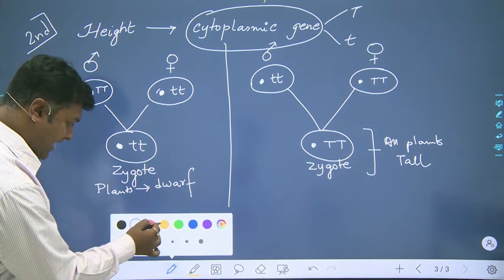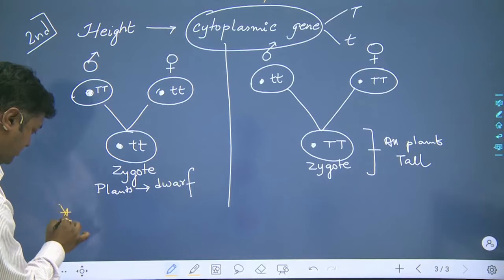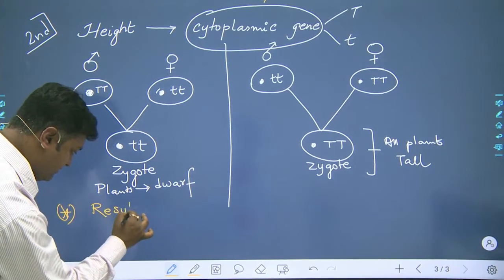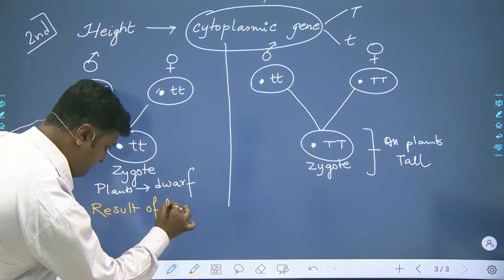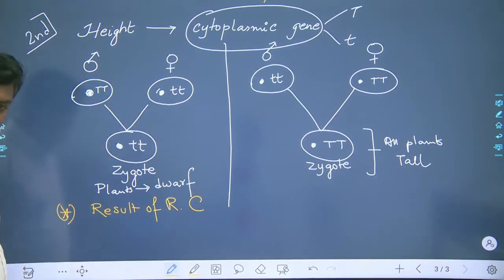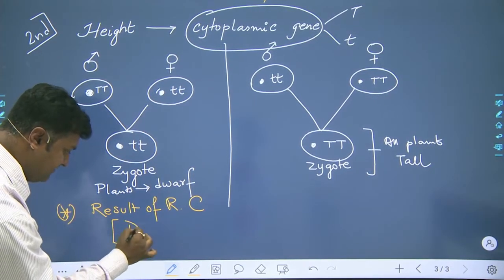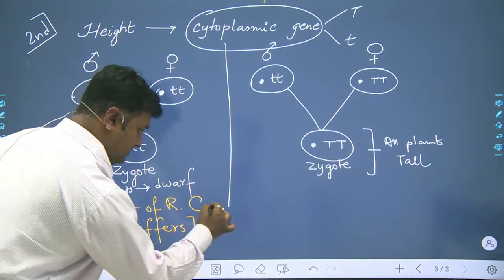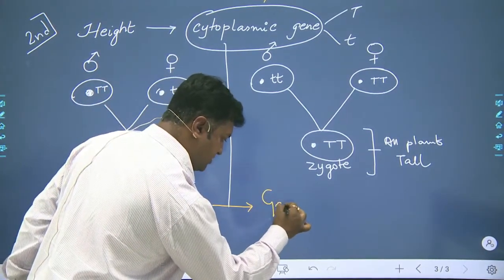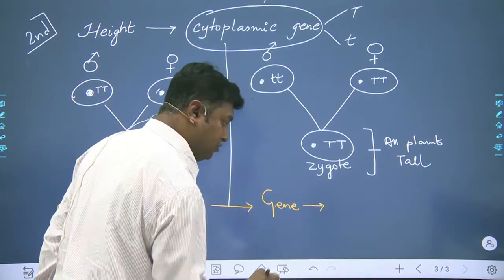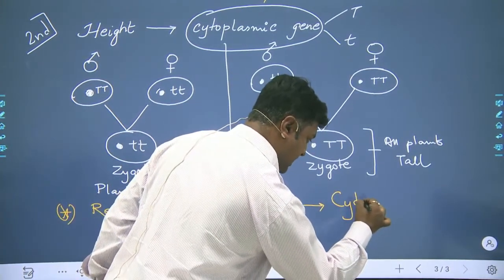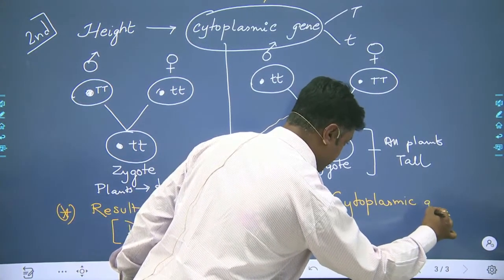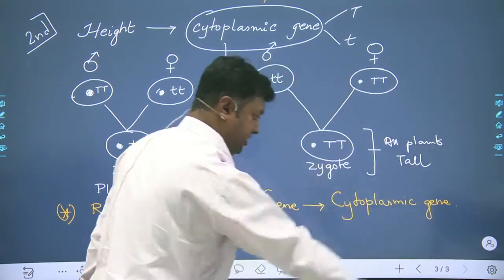So from here we can make the conclusion that if the result of the reciprocal cross differs, then the gene which is being transferred has to be a cytoplasmic gene, and it can never be a nuclear gene.